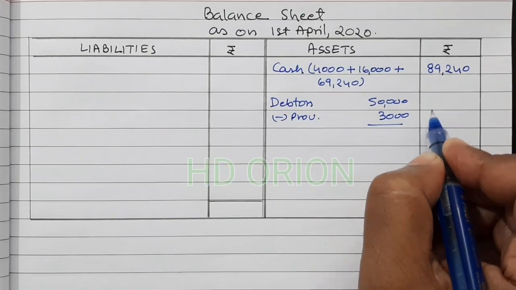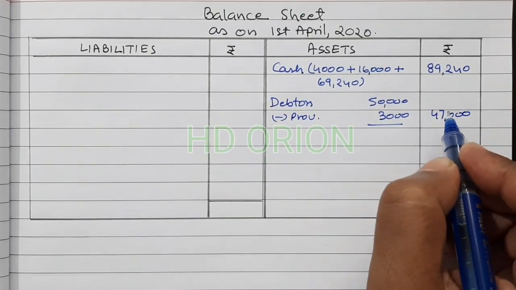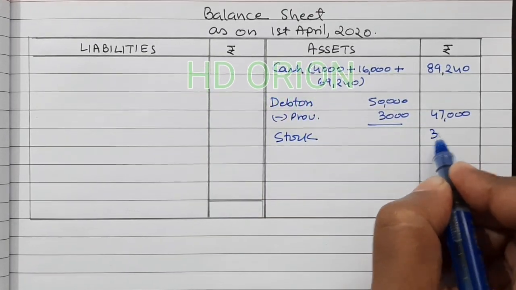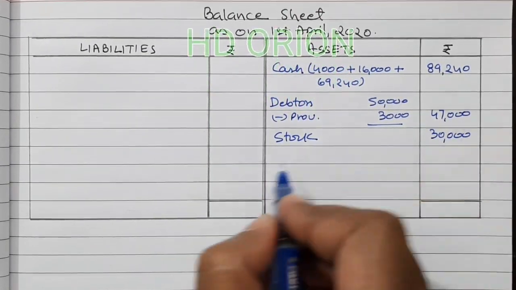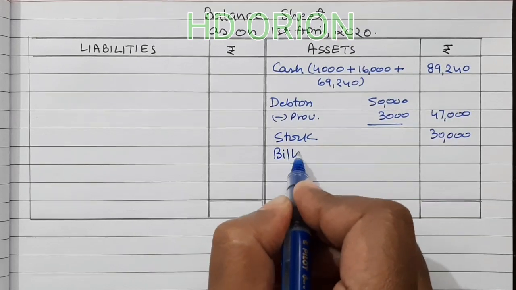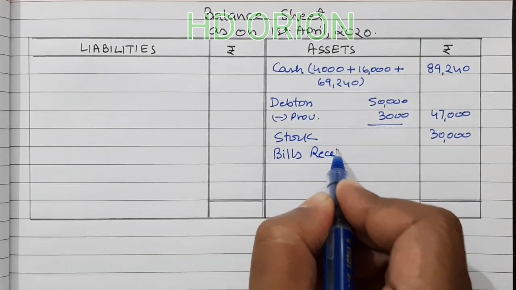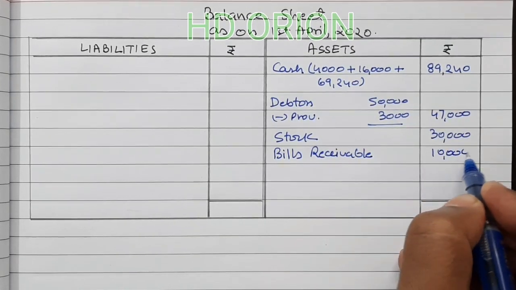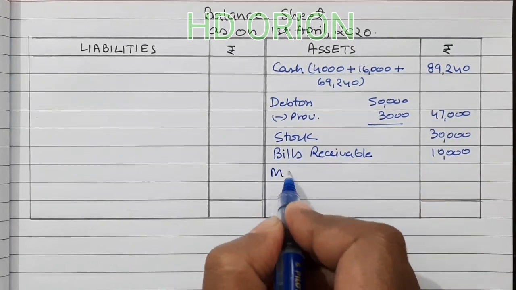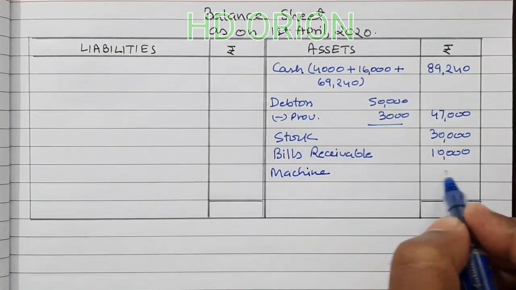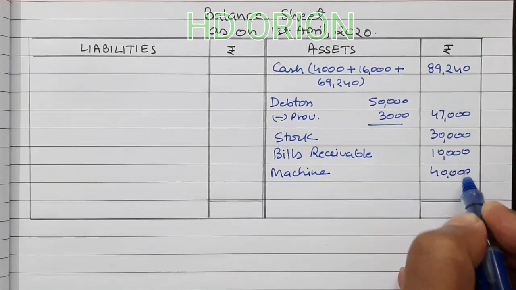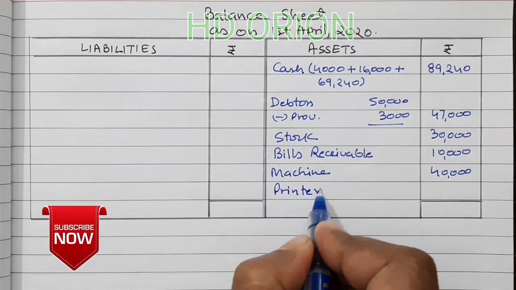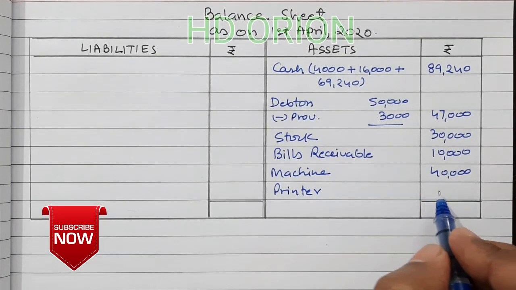It will be 47,000. Then stock is 30,000, no change in this. Then bills receivable 10,000. Patents are valueless, and then machinery 40,000. And one more thing, printer of rupees 2,400.